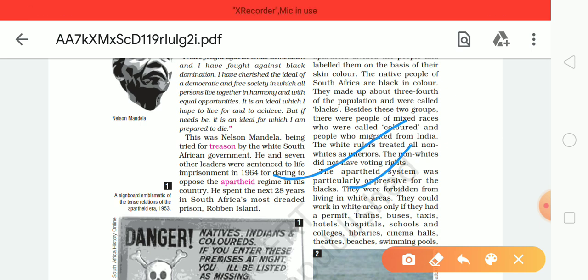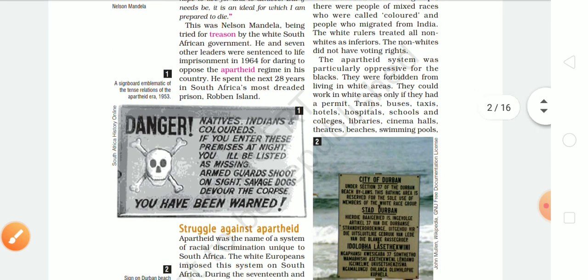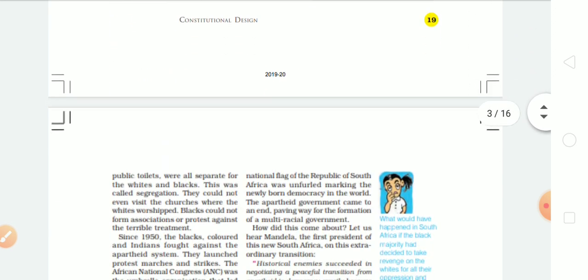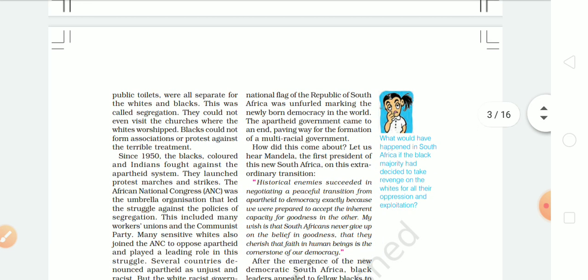Trains, buses, taxis, hotels, hospitals, schools, colleges, libraries, cinema halls, theaters, beaches, and swimming pools were all discriminated on the basis of race. So this was the main problem in South Africa, the system of apartheid. Nelson Mandela opposed it, and due to this he got a punishment for treason against the country and was imprisoned for 28 years.